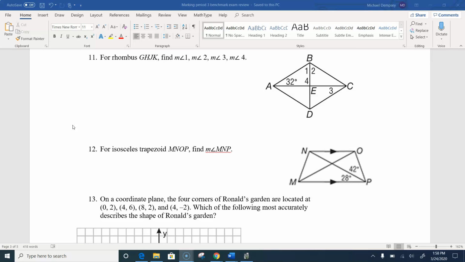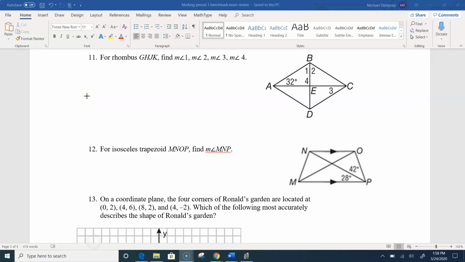So a couple of things on the diagonals. The diagonals bisect the angles that they intersect, and the diagonals are also perpendicular to each other in the rhombus. So those are going to be helpful to us here because we're trying to find angle measures. The one property we have of the rhombus is that all 4 of the sides are equal, but this question is not asking us anything about the sides, right? It just wants us to find angle measures.